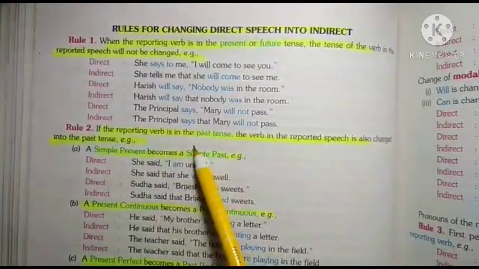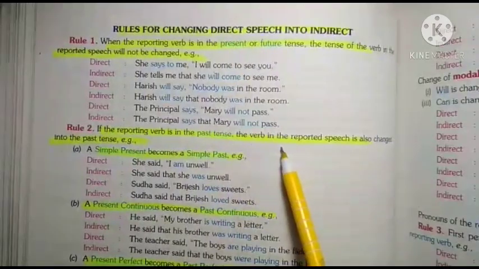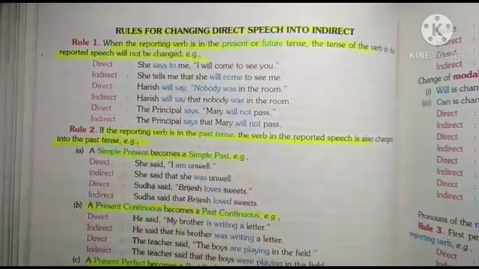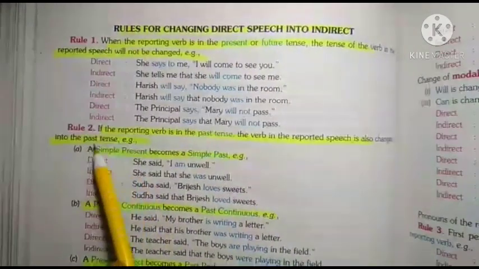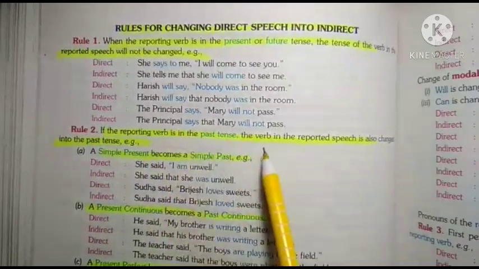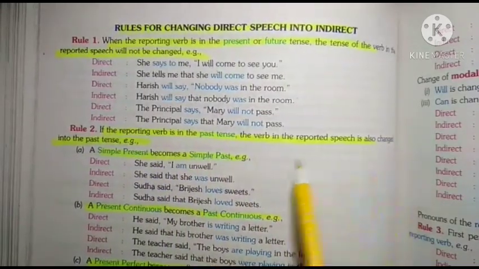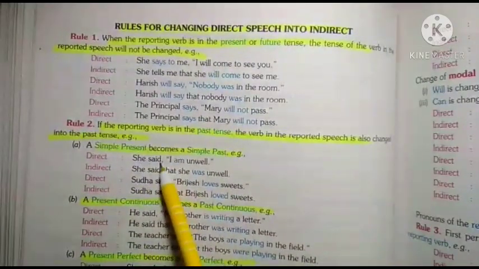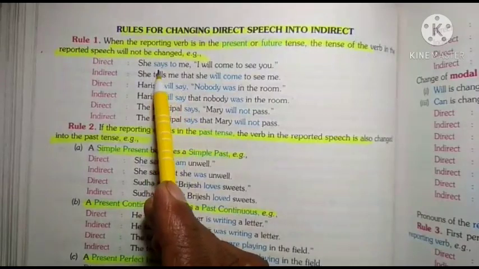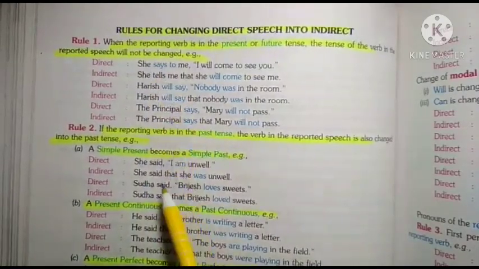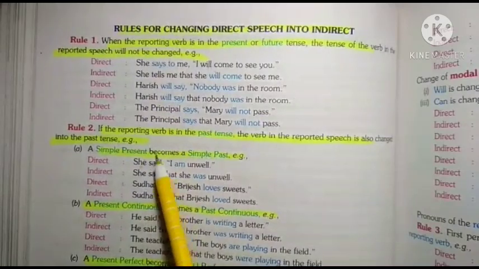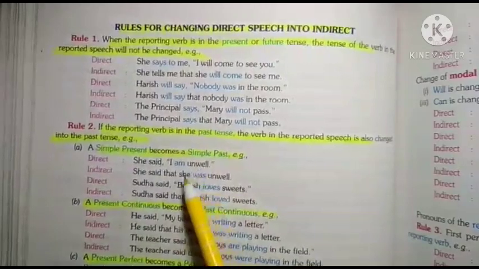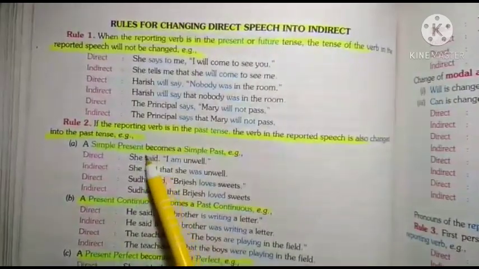If the reporting verb is in the past tense, the verb in the reported speech is also changed into the past tense. Okay. Next, if the reporting verb is in the past tense, the verb in the reported speech is also changed into the past tense. You know, in the earlier sentence the reporting verb was in present tense or future indefinite tense. But if the reporting verb is past tense, you will have to change the verb of reported speech also. You can see she said. So said is past form.